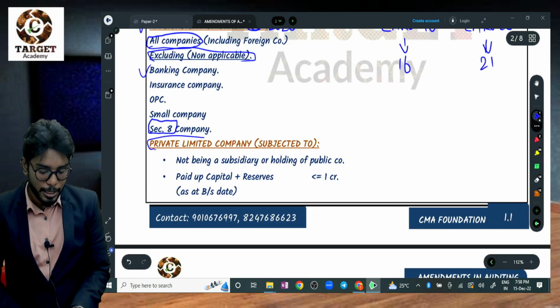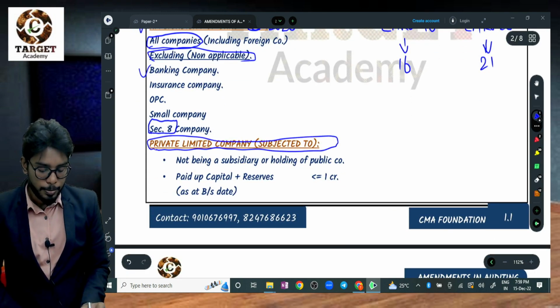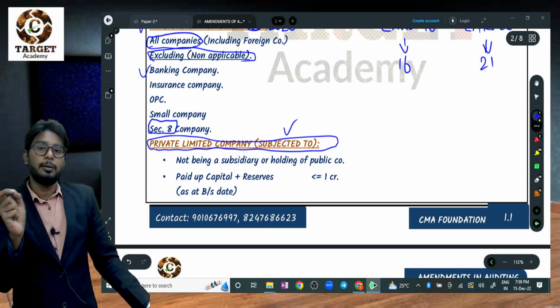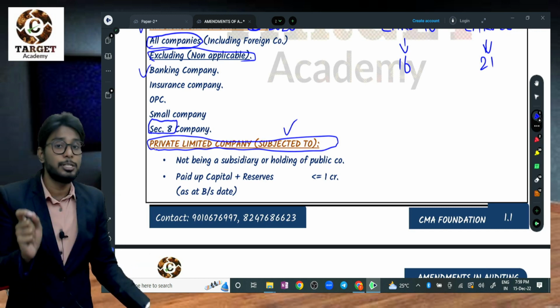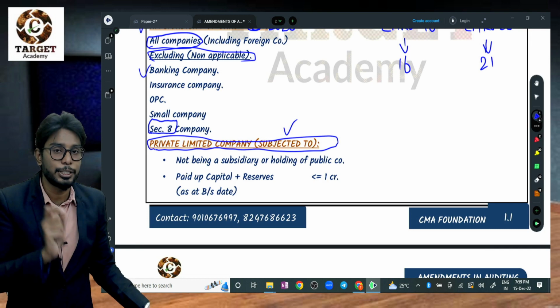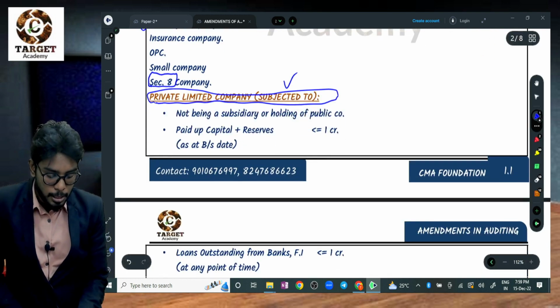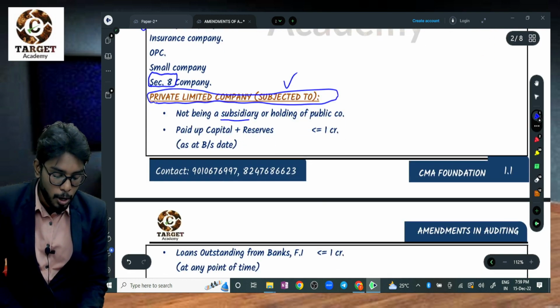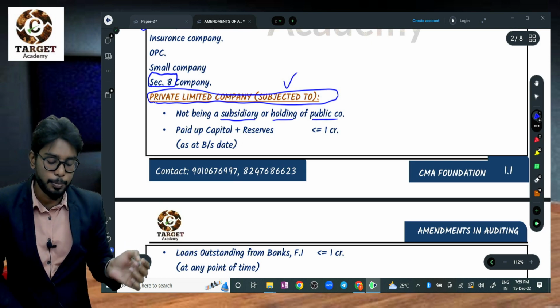Next one, private limited companies. To private limited companies, CARO is not applicable, but subject to conditions. So what are those conditions? First, that private limited company should not be a subsidiary or holding of a public company.